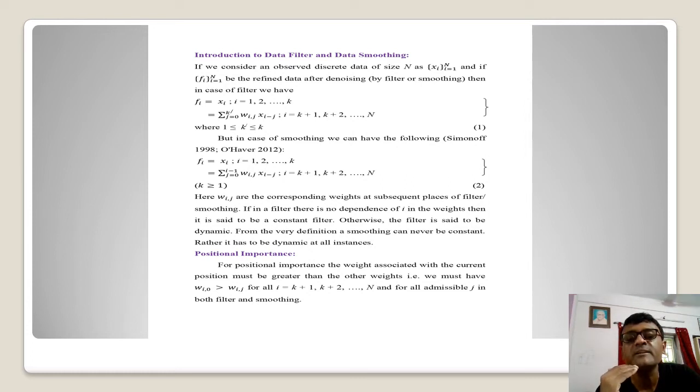From the very definition, a smoothing can never be constant. Rather, it has to be dynamic in all instances, because we can see that this is the upper limit what we are taking, i minus 1, which is actually dynamic to this particular state. That means at the particular level where we are, we have to take the upper limit in that sense. So it is always a dynamic thing.